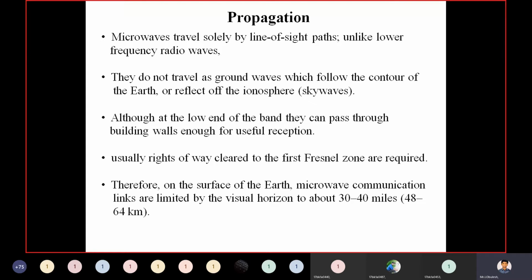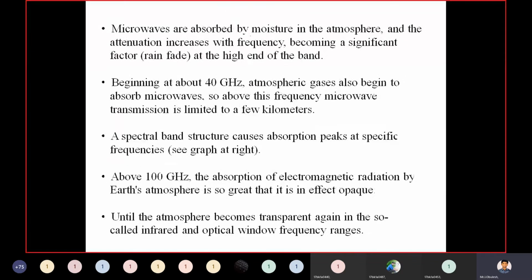The microwaves are absorbed by moisture in the atmosphere, and the attenuation increases with frequency, becoming a significant factor at the high end of the band.